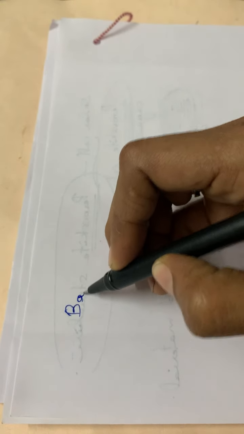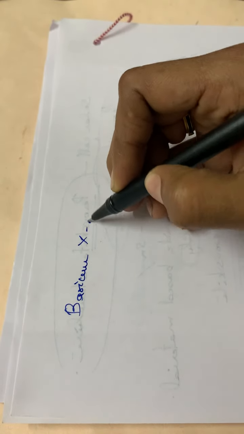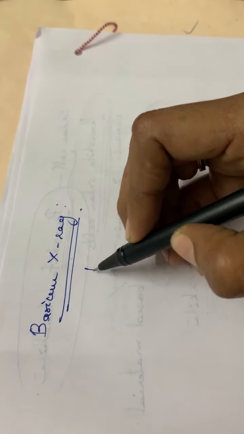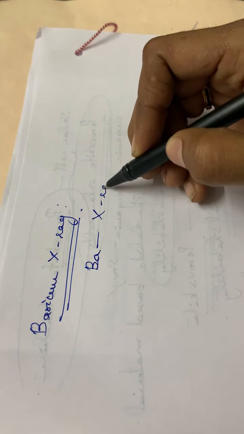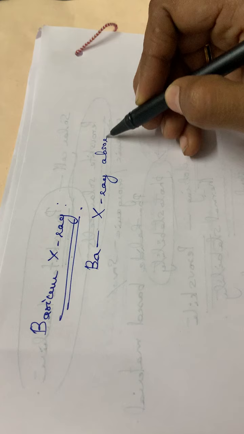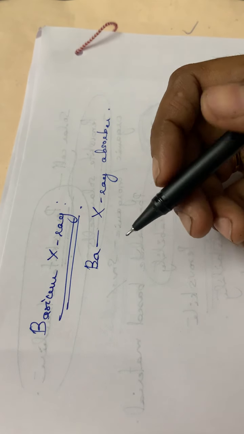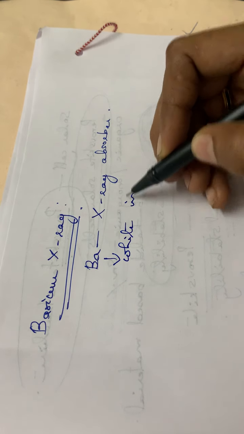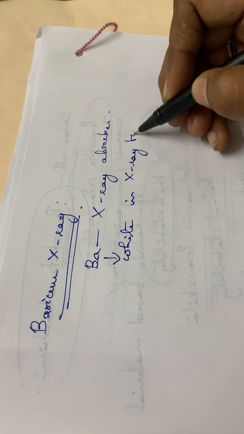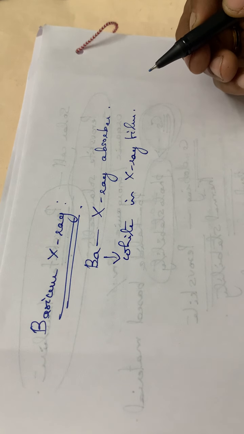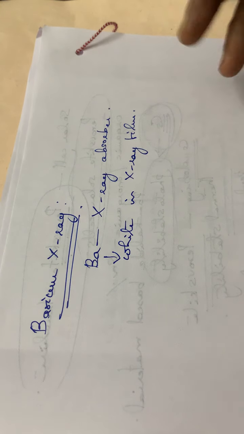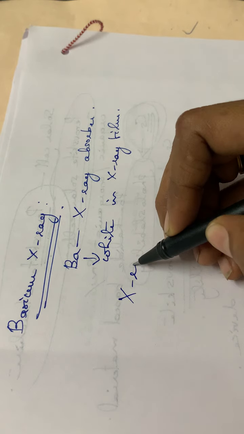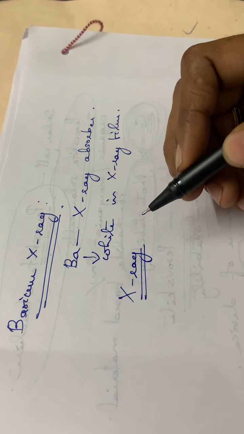Use of barium in X-ray. See, barium is an X-ray absorber, and on an X-ray film this barium will appear in white color. Normally this barium X-ray is used for radiography, that means in X-ray examination, which you have heard of in clinical purposes.